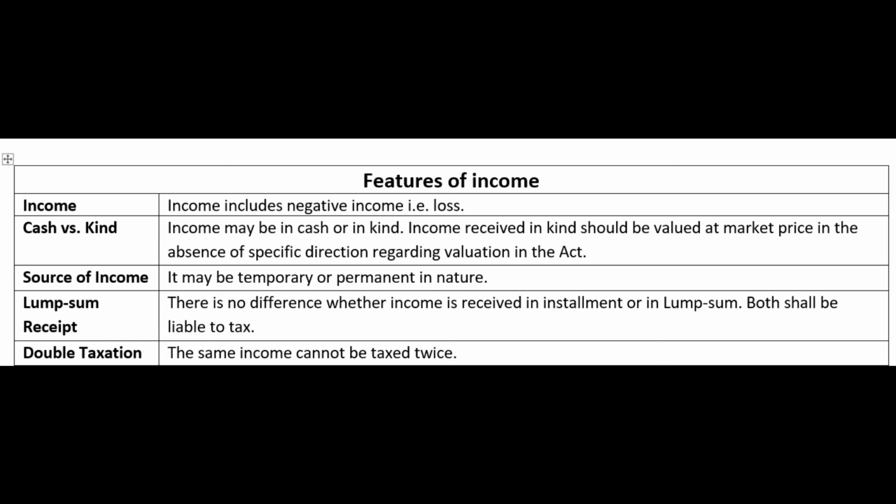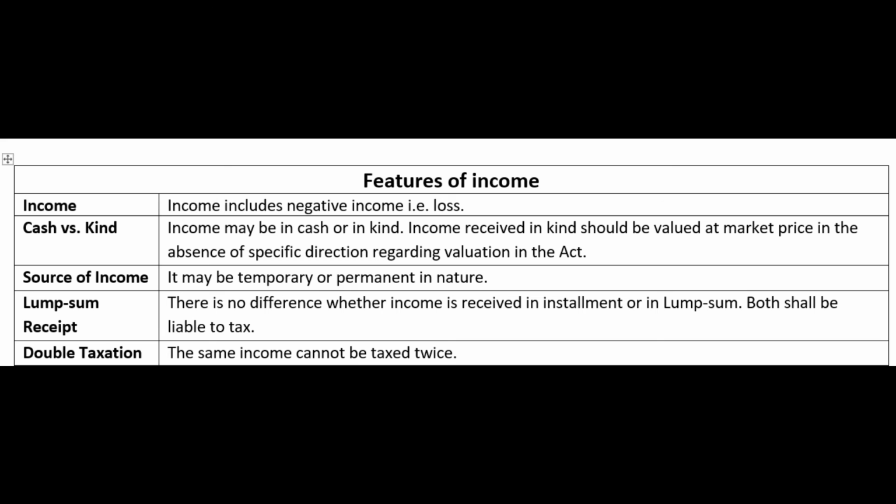We are only talking about whether income has to be recognized only if it is earned from a permanent source. The answer is not necessary. Should income be recognized only if it is received in monetary terms? The answer is no, not necessary. Even income can be received in kind. Even income could be negative. Even income could be received from a temporary source. Even then, it can still be called income.